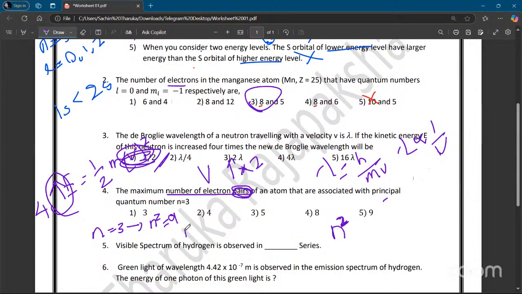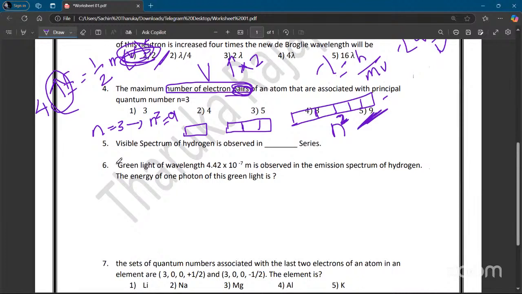It is 9. You have one 3s orbital, then you have 3 p orbitals, and then 5 d orbitals: 1, 2, 3, 4, 5. Then 1, 2, 3, 4, 5, 6, 7, 8, 9. They have 9 orbitals. Focus: they are asking the maximum number of electron pairs, right? So it's answer 5.